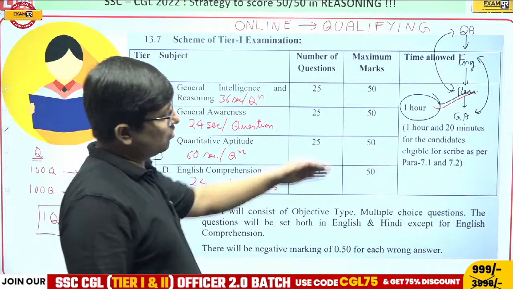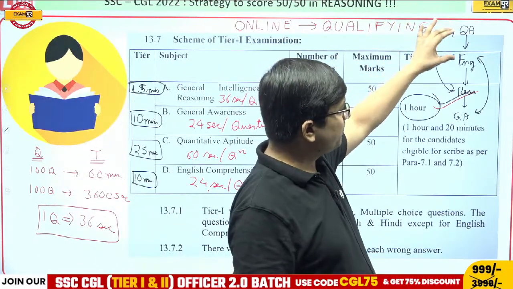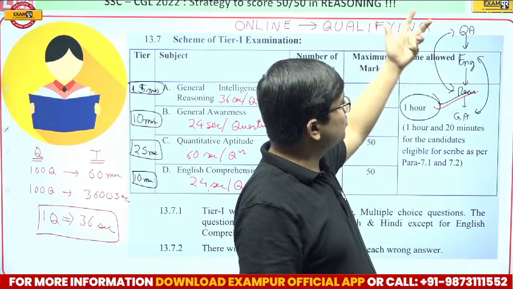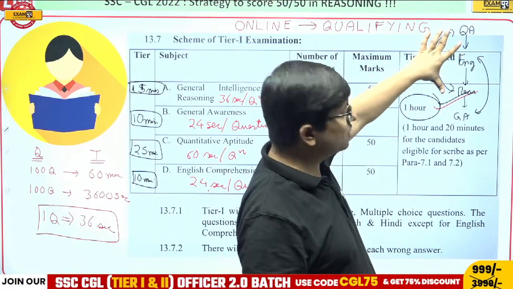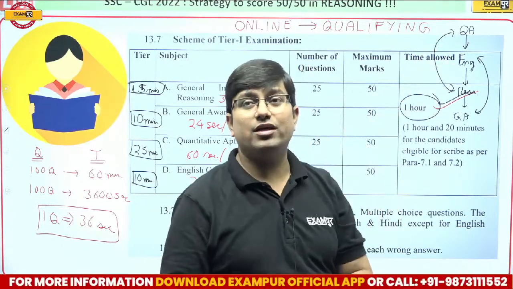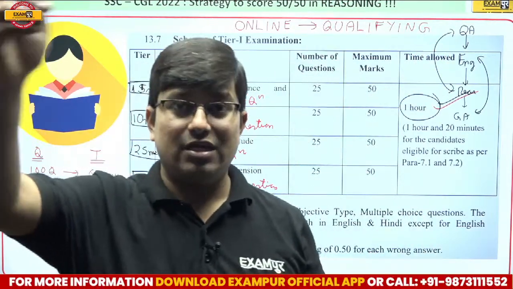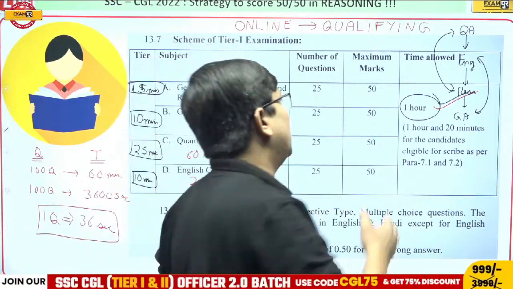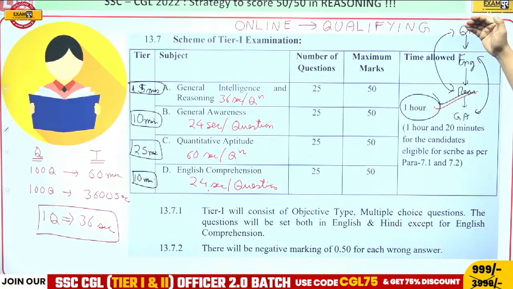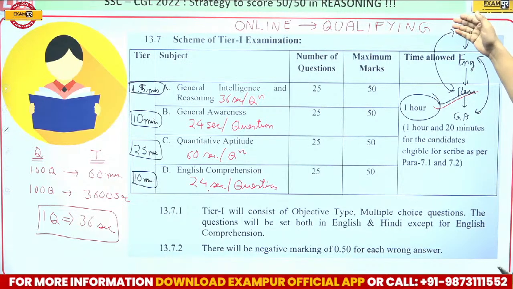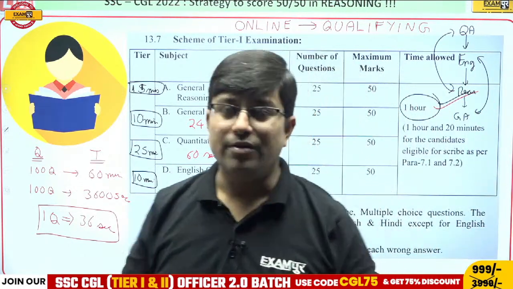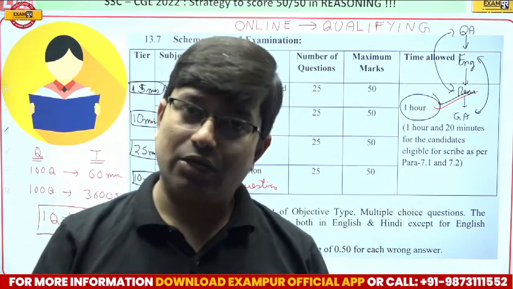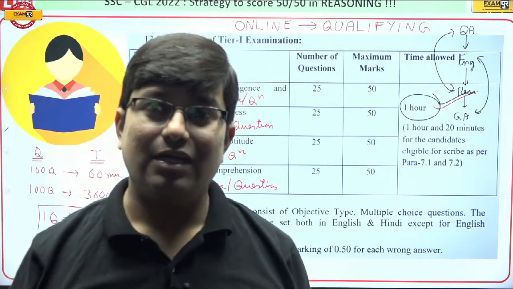Alternate manner means either number one, quant, English, reasoning, GA, or number two, reasoning, English, quant, GA. So quant and reasoning should not be together, and English and GA should not be together. From this, a flow will be maintained. Now, if I am good in quant, I will do that first. If I'm good in reasoning, I will do that first, and then I will bring quant over here. And if I'm good in English, I will do that; otherwise, I will bring GA over here. So this is a broad structure, a broad method which has been adopted by various successful candidates across the nation.